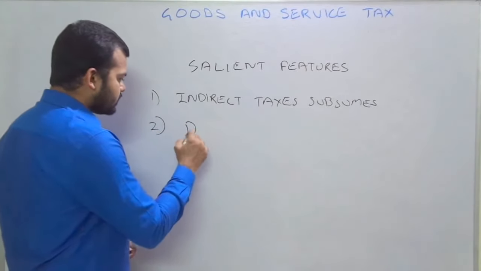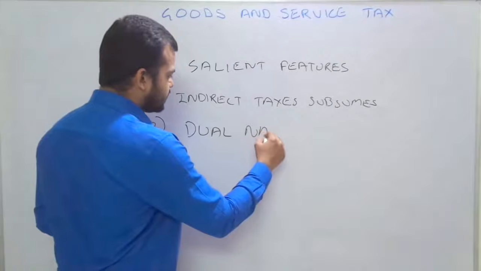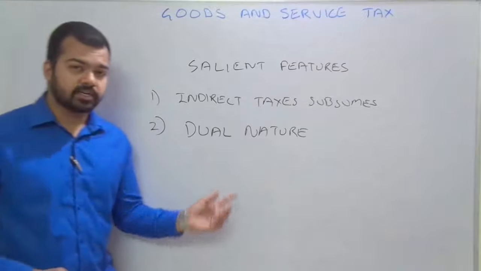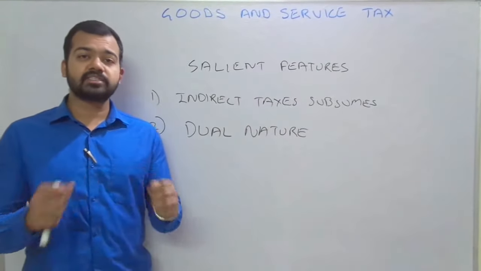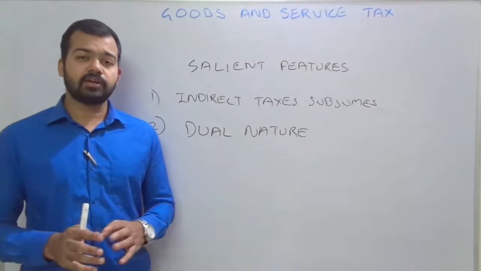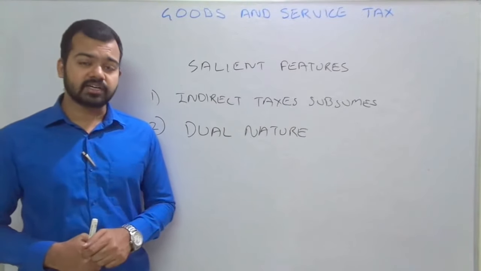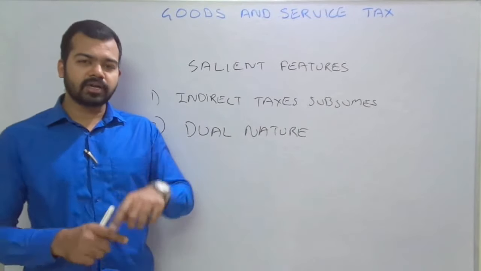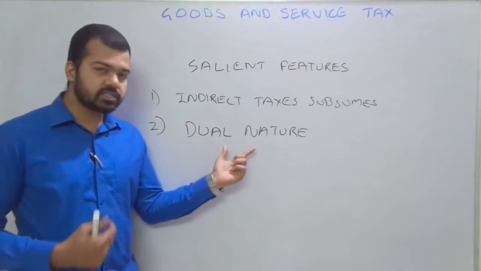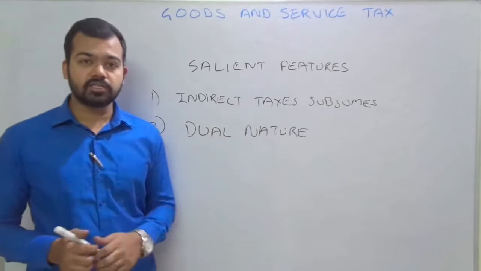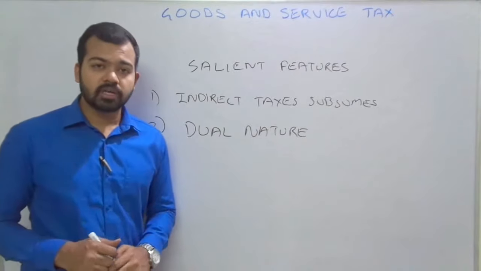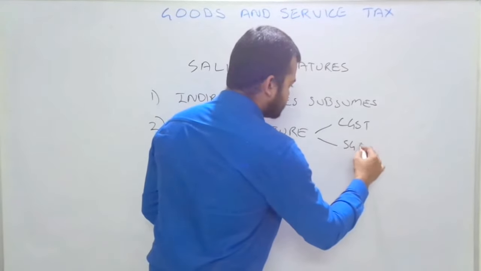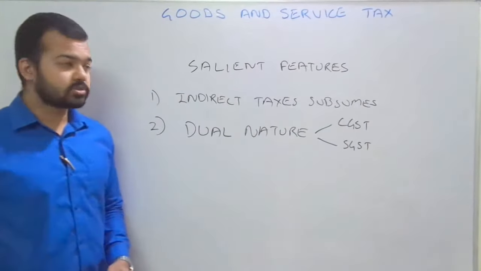Second one, it is of a dual nature. Here we need to understand the Indian government setup, the political setup of our country, which is very different from other countries. India is a federal country. It means we have one union government and the state governments, so one union government and 29 other states. That is why India's GST is of dual nature. It means the center will impose CGST, and the other is SGST. So these are the two types of dual nature.